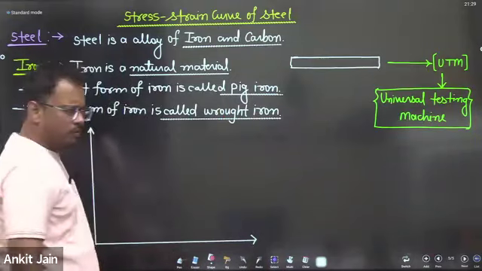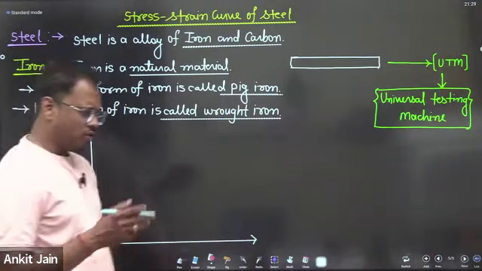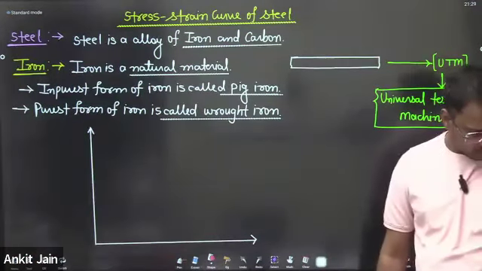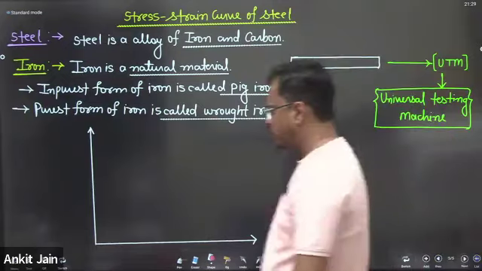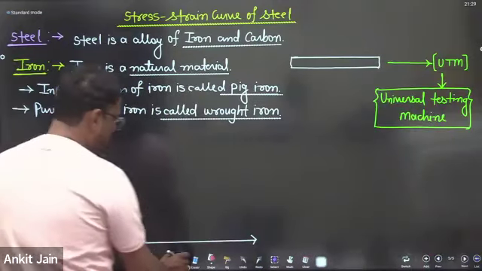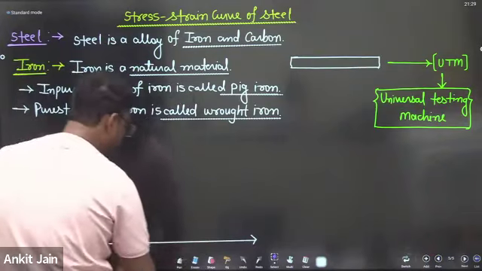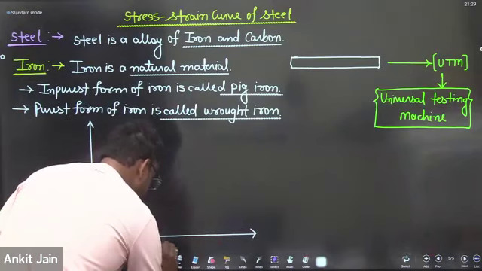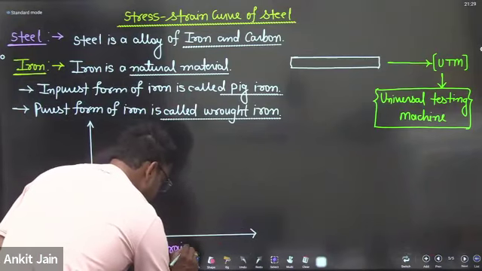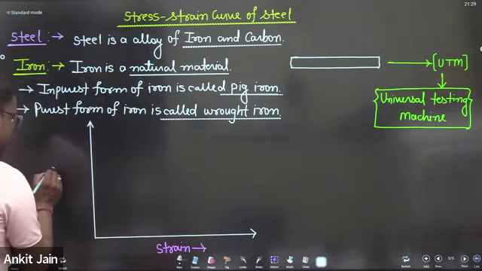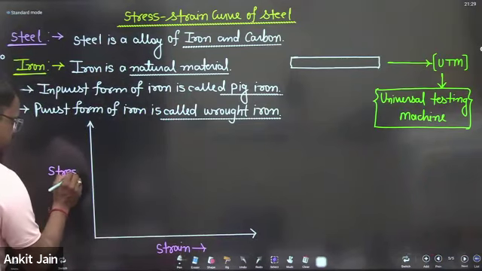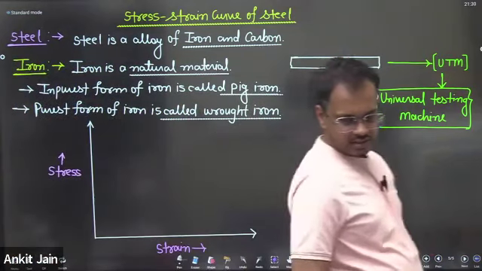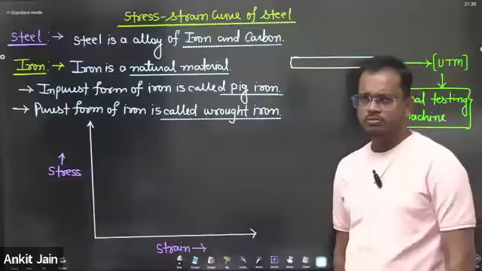That means if you draw the stress strain curve of any type of steel or concrete or any material, strain is plotted on the x-axis and stress is plotted on the y-axis.